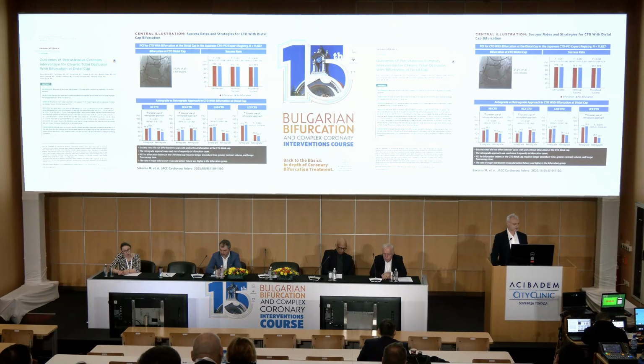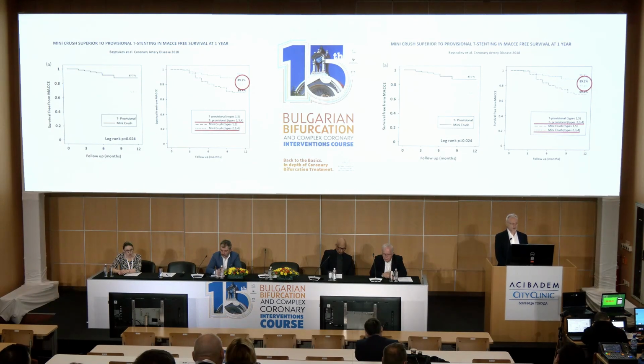This is another publication that comes from Japanese data where, again, the main message is that when you have bifurcation CTOs, the success rates are not different, but they involve higher use of the retrograde approach, which we know is related to higher complication rates.